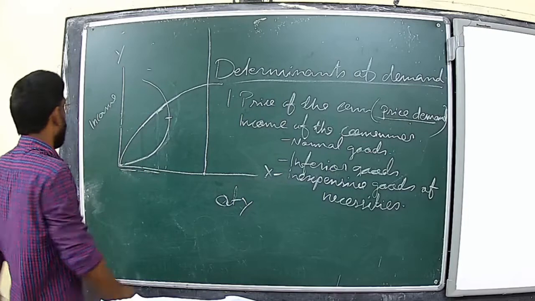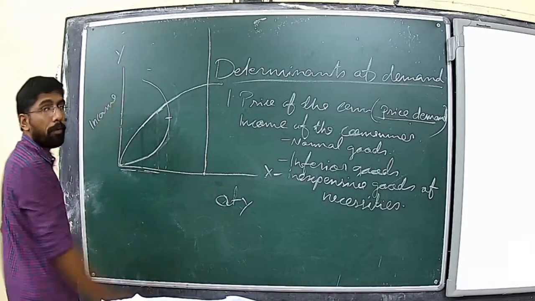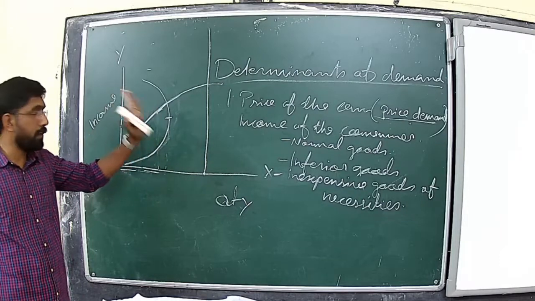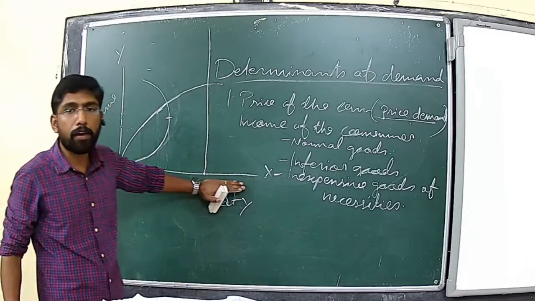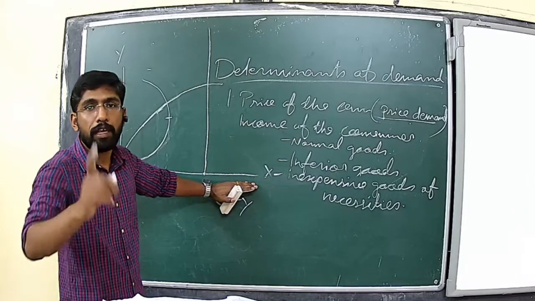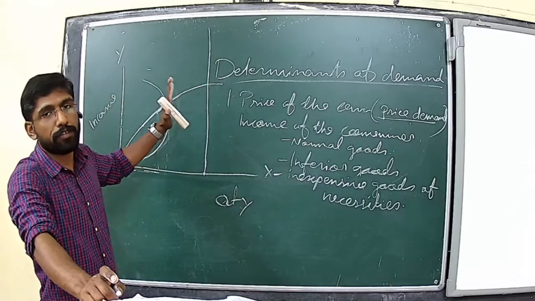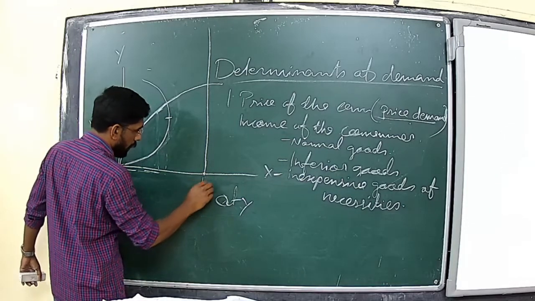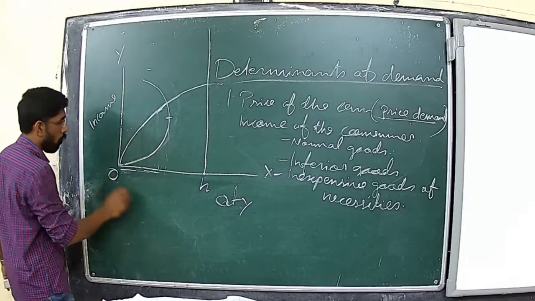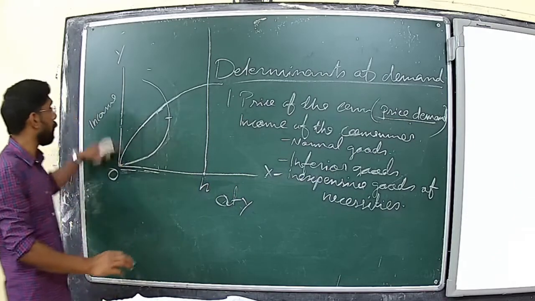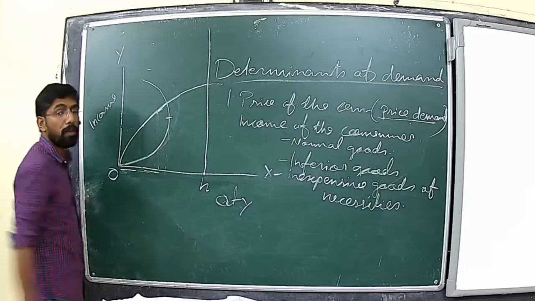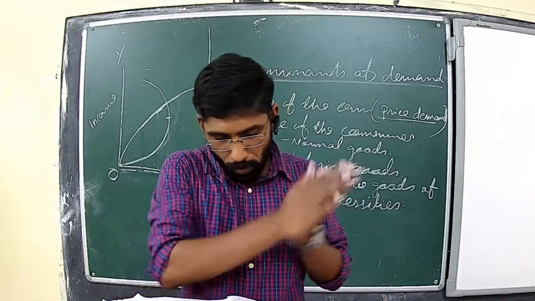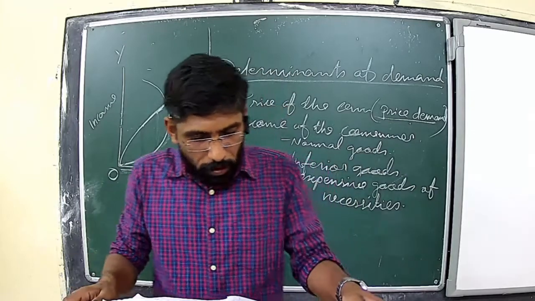Because whatever be the increase in the income, it does not affect the quantity demanded of the good, that is inexpensive necessities. Alright, suppose the demand is H. OH is whatever be the income of the consumer, OH will be the quantity demanded of that particular commodity. Okay? I hope you understood.